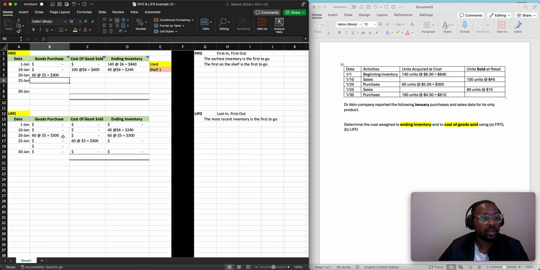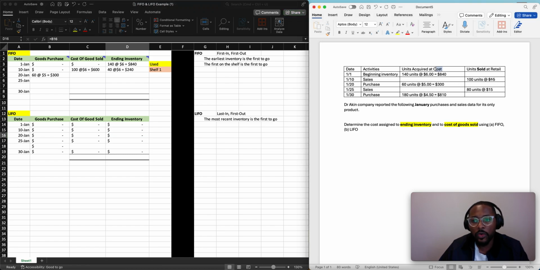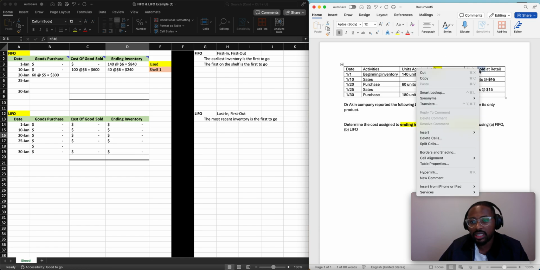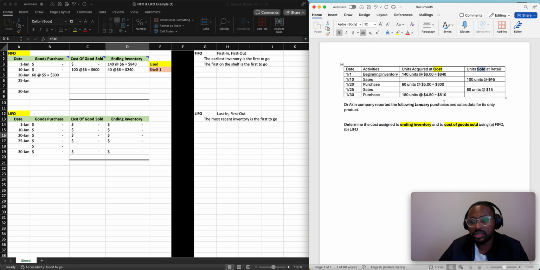You're probably like, but Dr. Akin, why are we taking the $5 here, but we didn't take the $15 here? Remember, our goal is to figure out the cost, not to figure out the amount sold, but to figure out the cost. So we're always going to be using these numbers, but we're never going to use these numbers.